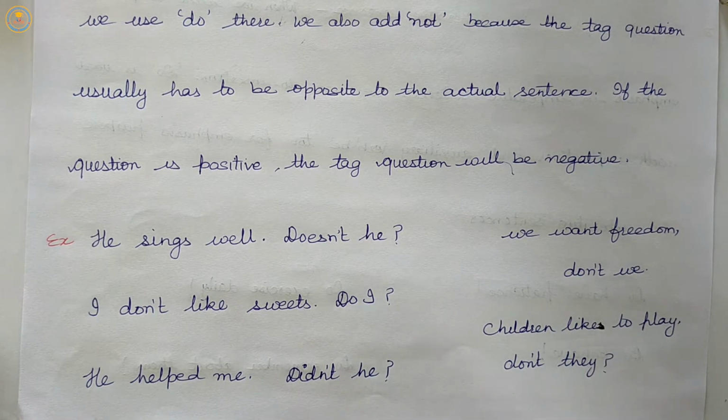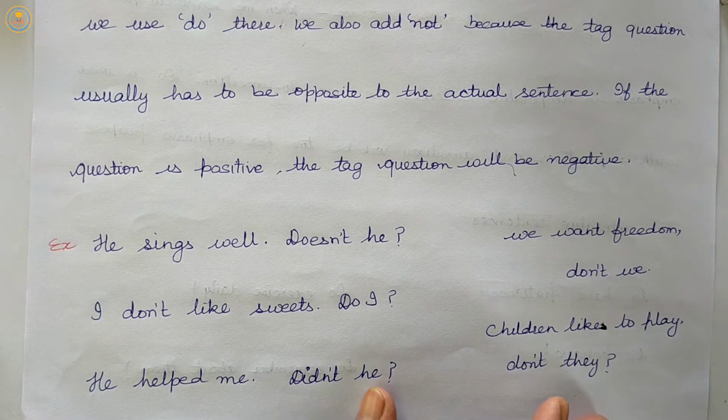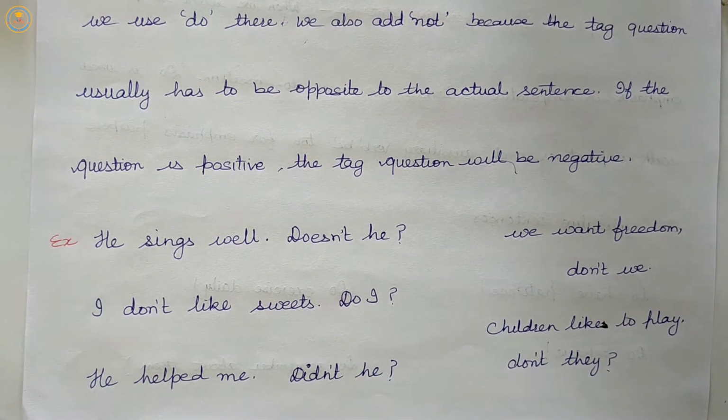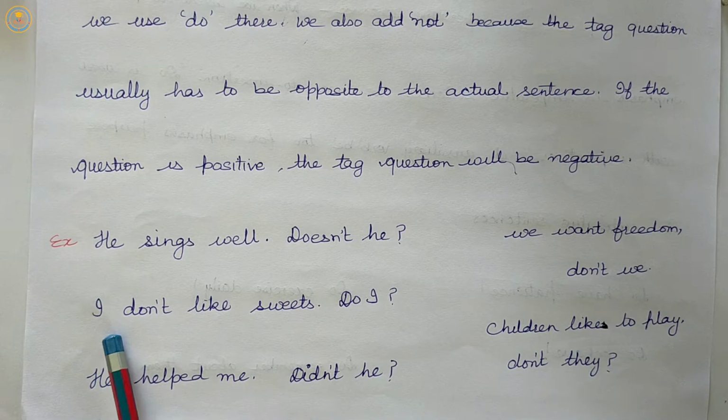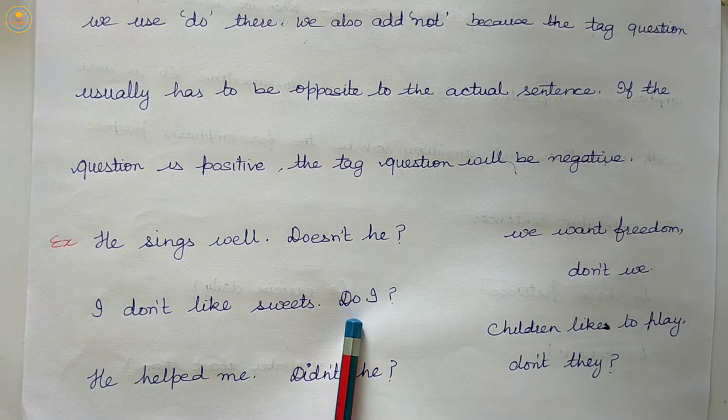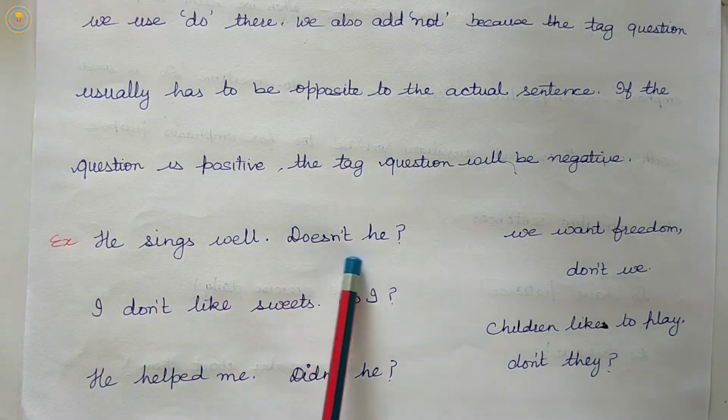So in tag questions, we will use do support and add not for the tag when the statement is positive, and the tag question will be in negative form. If the statement is in negative, then the tag question will be positive. So, he sings well, doesn't he?